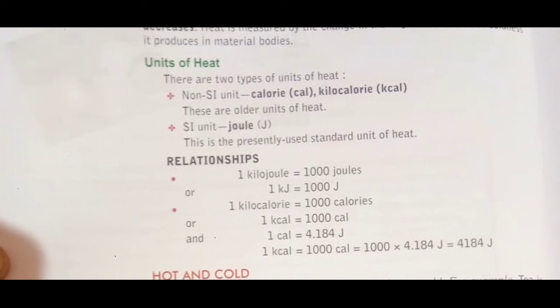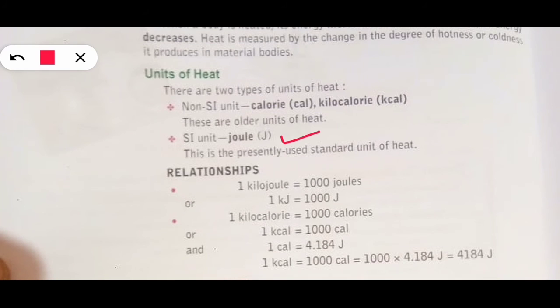Now we have units of heat. The SI unit of heat is joule. You can see the SI unit for heat is joule, and this is the presently used standard unit of heat. Actually all types of energies have the same SI unit, which is joule. And we have another unit which is a non-SI unit, called calorie, and I hope you all know about these two units.